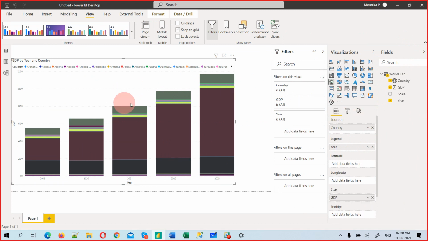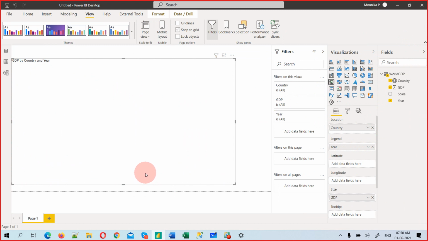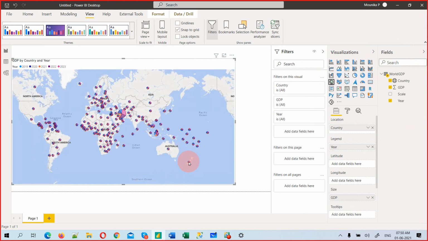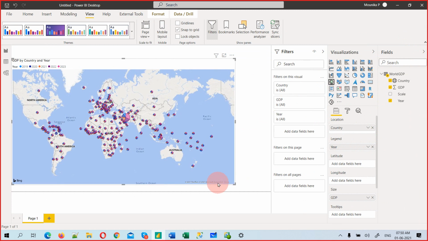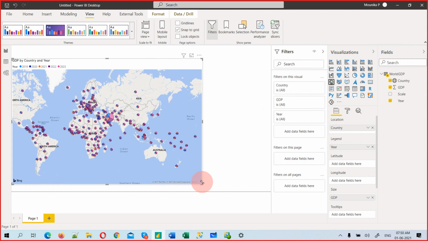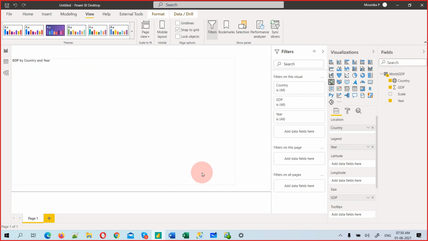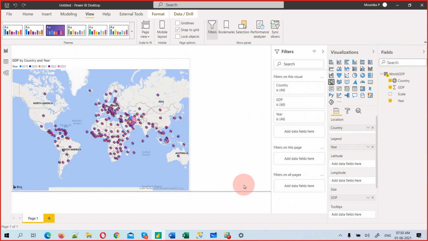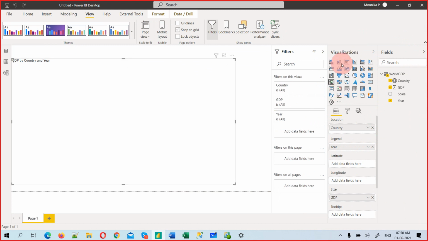What will happen? It will change to a map visual. See, it can show like that. But what I can do, I'll just press Control Z to go back to that column chart.